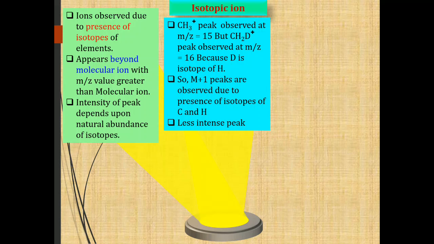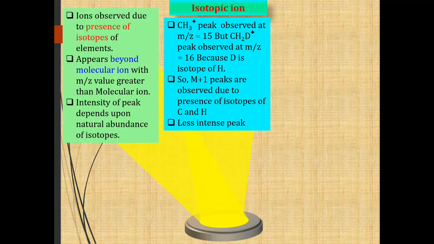In carbon also, this type of peak is observed, having an m by z value greater by 1 unit than the molecular ion peak. Therefore, in the case of carbon and hydrogen, we get an M plus 1 peak due to the presence of isotopes. But the intensities in this case are less as compared to other elements.